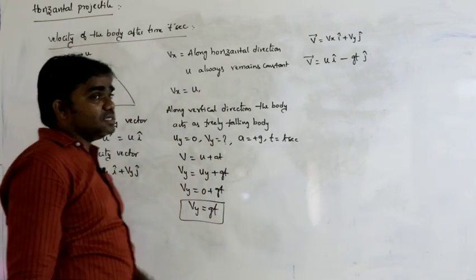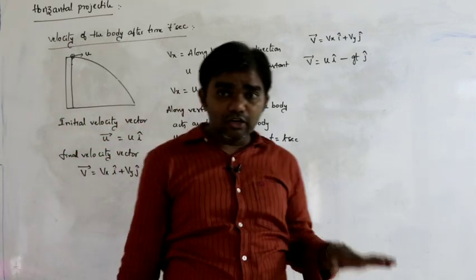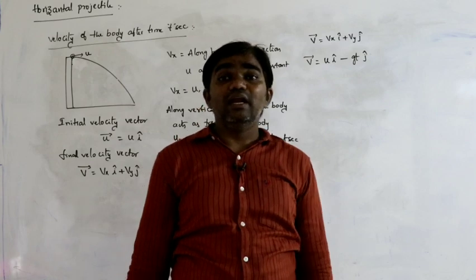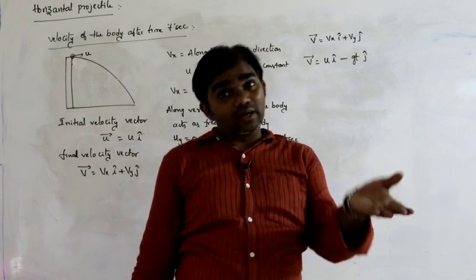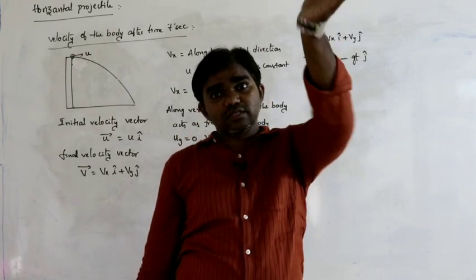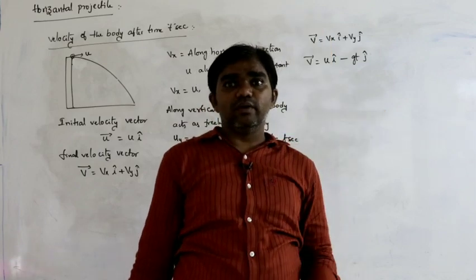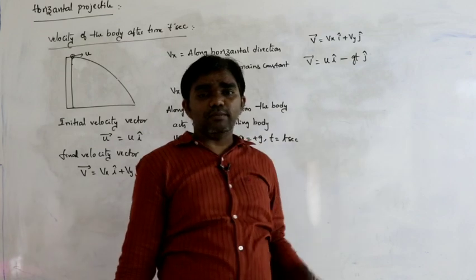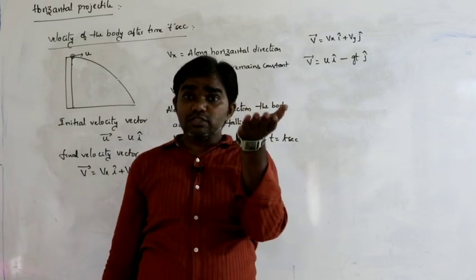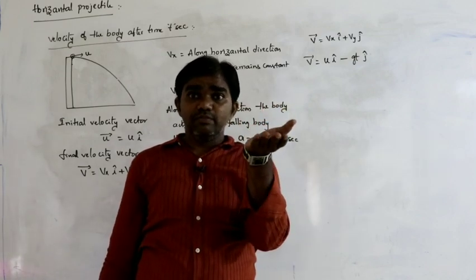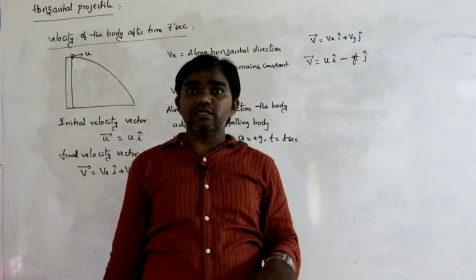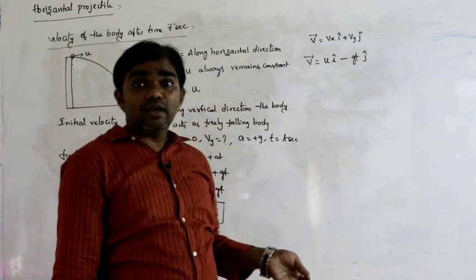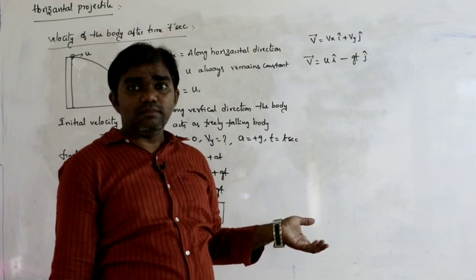The reason is that vertically downwards is considered the negative y axis and vertically upwards is the positive y axis. Negative y axis means minus j cap. Along the positive y axis we write plus j, and along the negative y axis we write minus j.